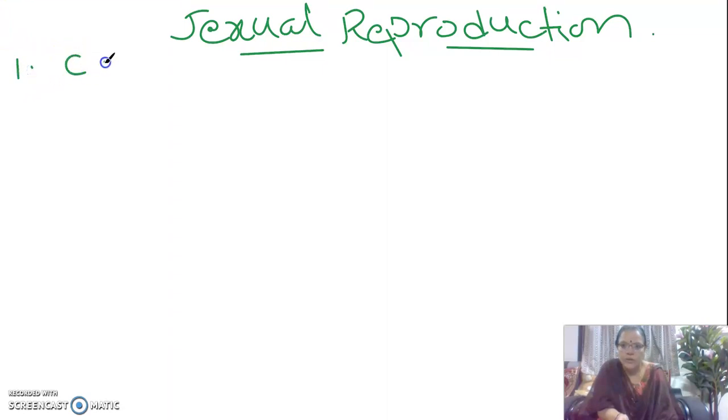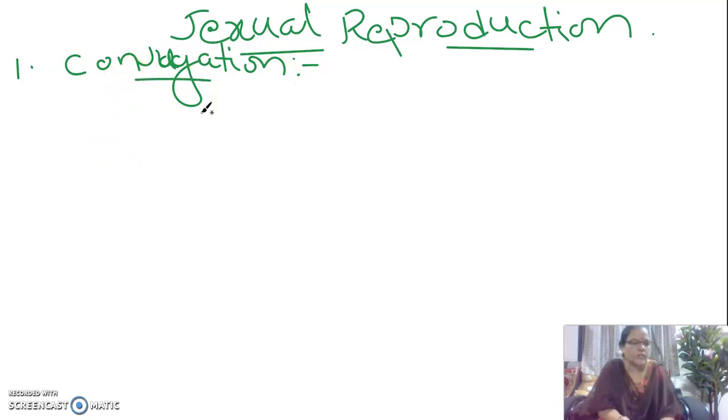The first one is conjugation. Conjugation, the first mode of sexual reproduction.